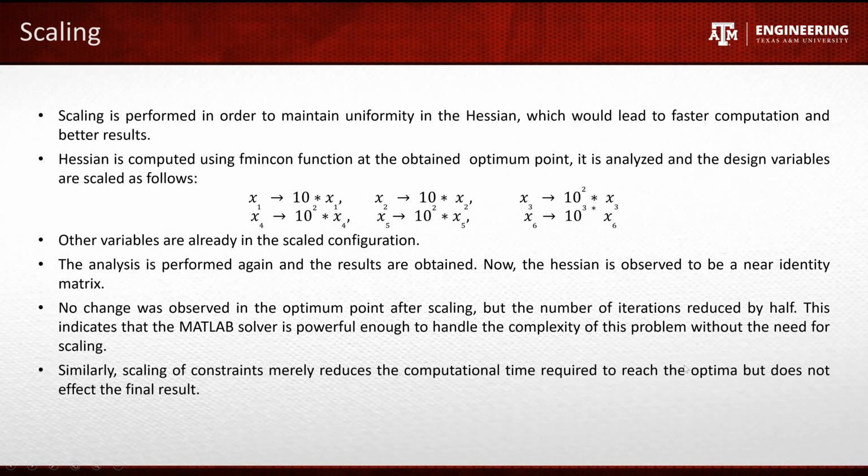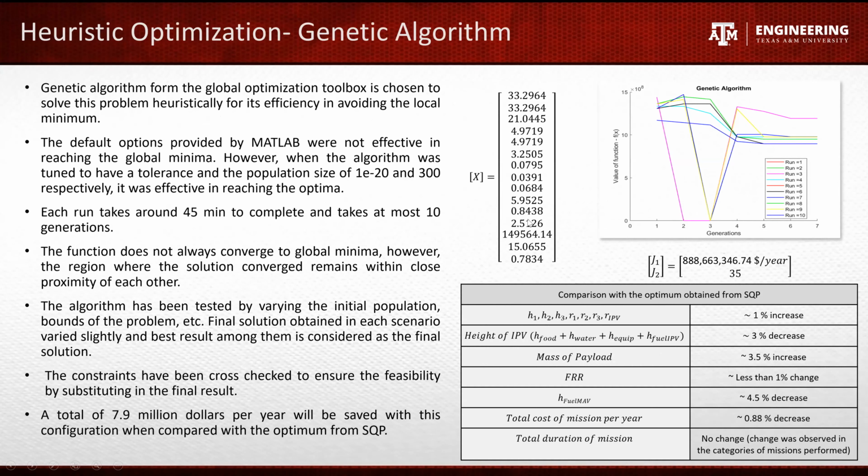Moving on to heuristic methods to optimize the algorithm near the local points and to effectively scout the design space, a genetic algorithm was employed. In this genetic algorithm, we used a tolerance of 1e-20 and a population size of 300 in order to effectively tune it, because at the start it didn't give the results predicted by FMINCON either, but after tuning it was very effective.